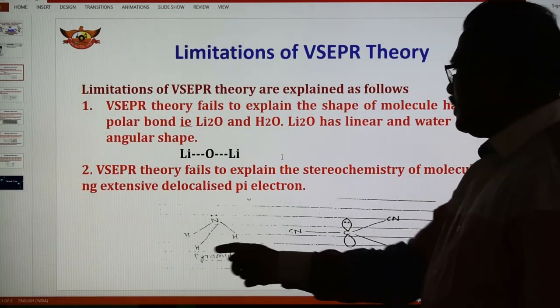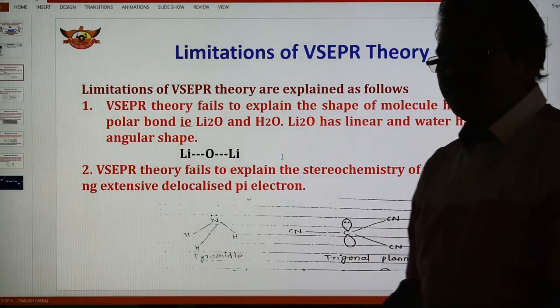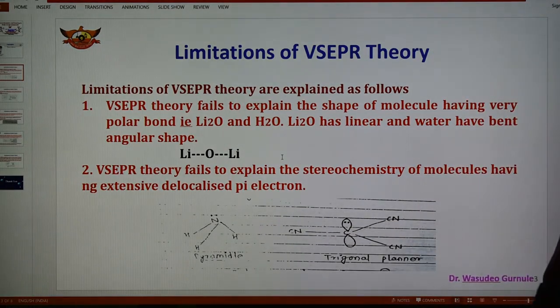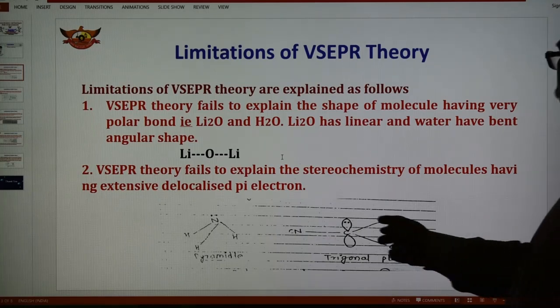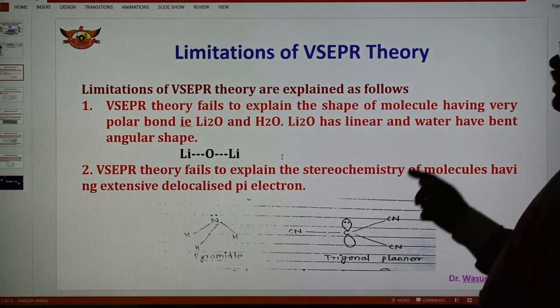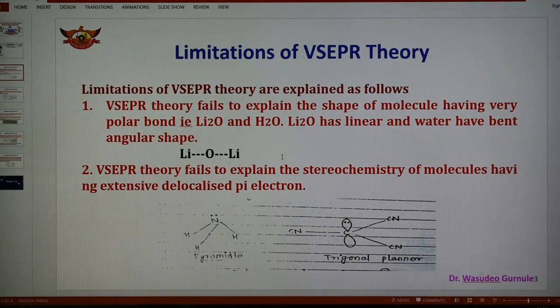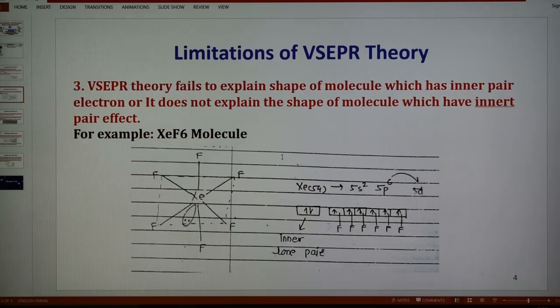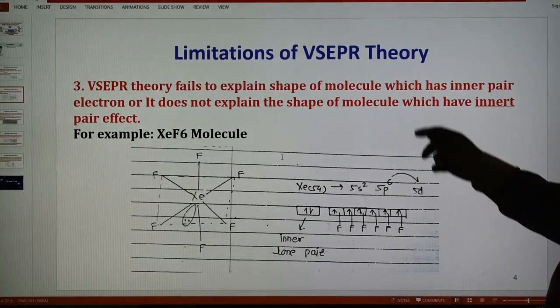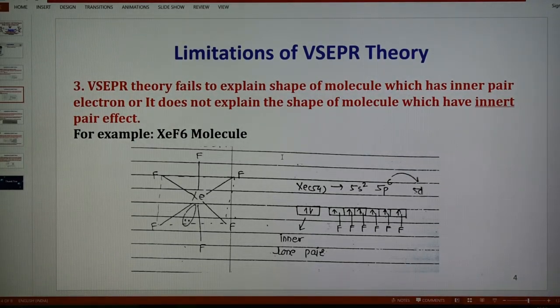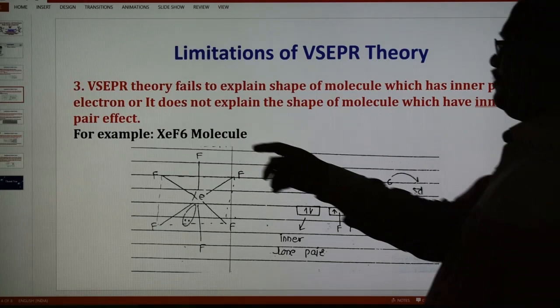So this molecule is trigonal planar CCN3, and by its formula the structure should be similar to NH3, but NH3 is pyramidal, while this molecule has no pyramidal structure; the molecule is trigonal planar. So this trigonal planar structure is not explained by the VSEPR theory, therefore this is another limitation of valence shell electron pair repulsion theory. The third limitation is that VSEPR theory fails to explain the shape of molecules which have inert pair effect.